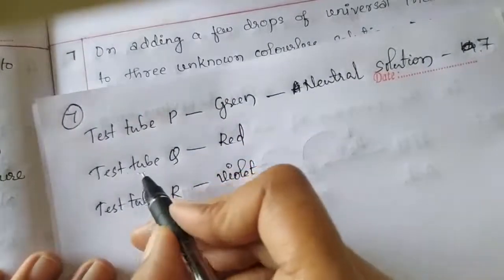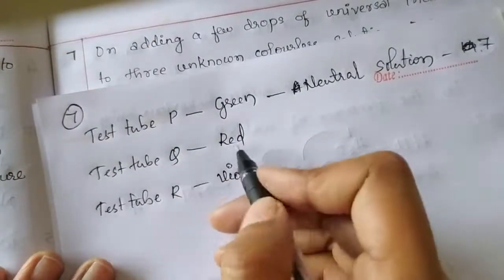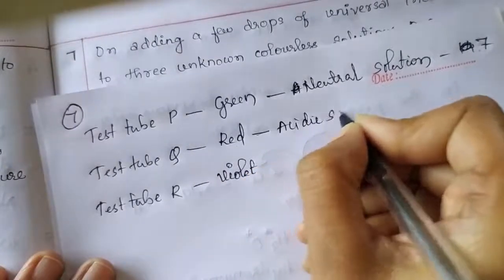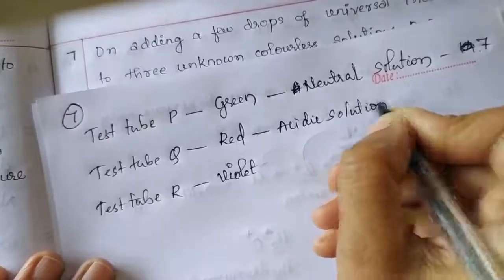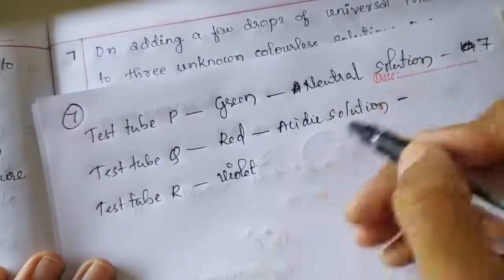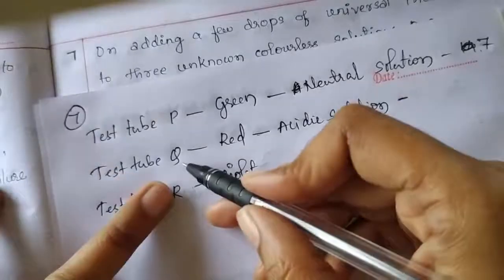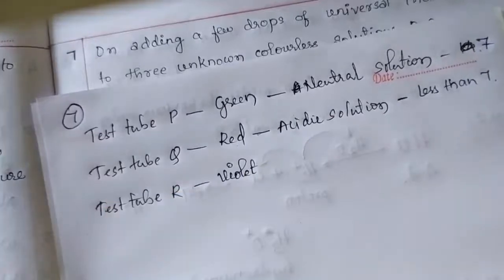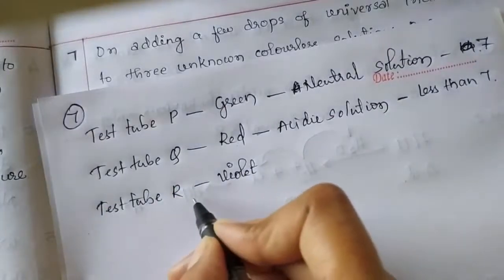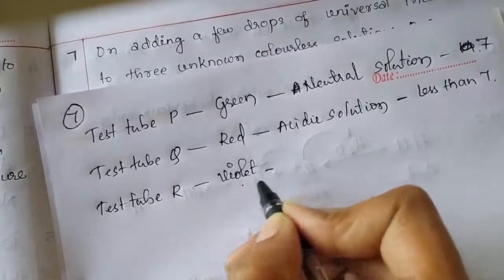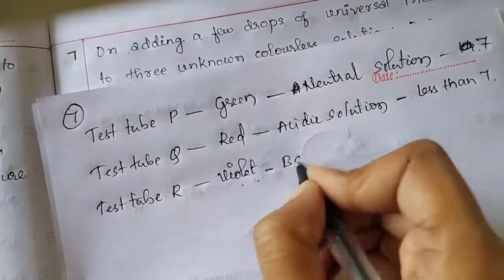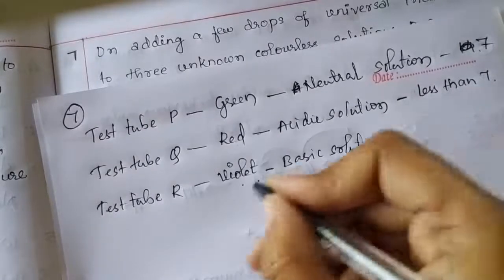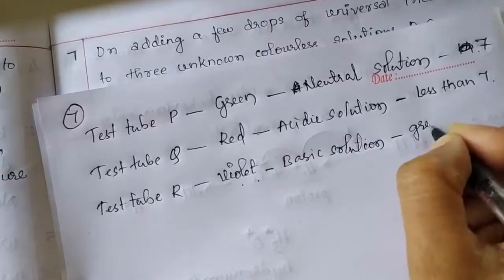In test tube Q, the color change is red and the nature of solution is acidic solution. pH of this solution in test tube Q is less than 7. In case of test tube R, the color change is violet, so the nature of solution is basic solution. So pH of this solution is greater than 7.